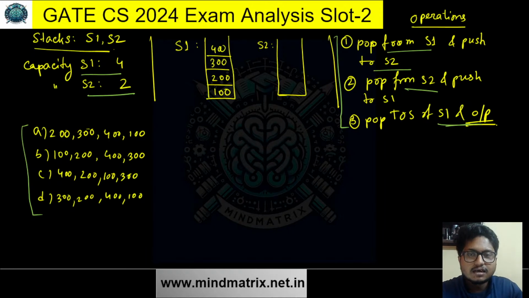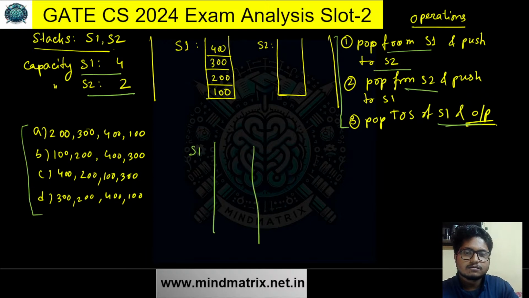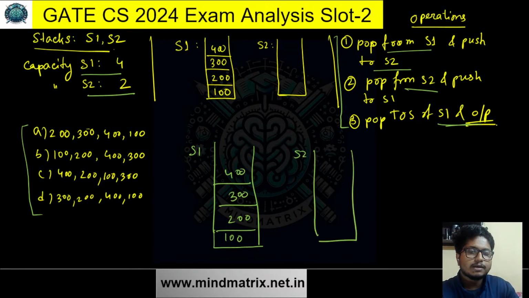Okay, let's just try out. So S1 here has 100, 200, 300, and 400. I will just show you the operations one by one to recreate the situation. So let's try out the first option. Pop this one.